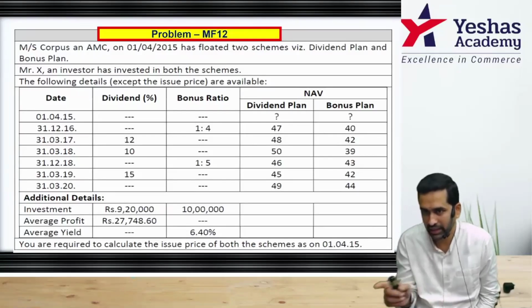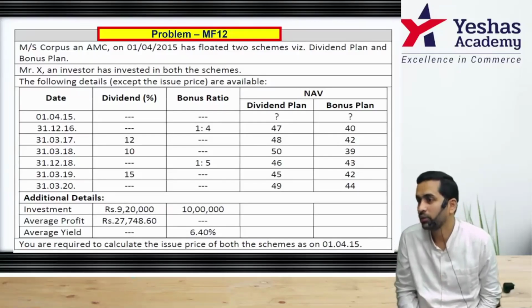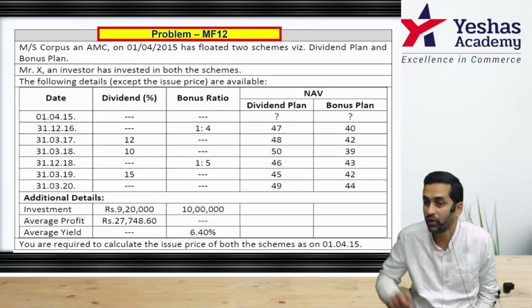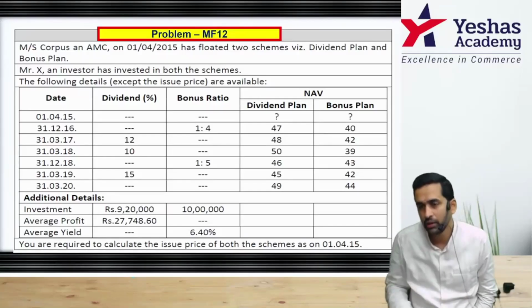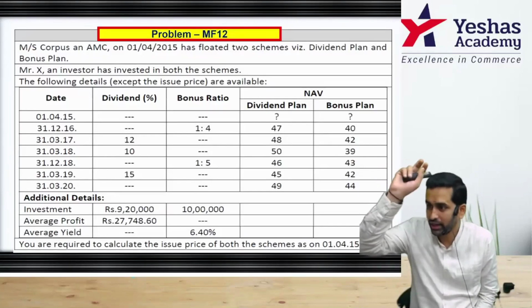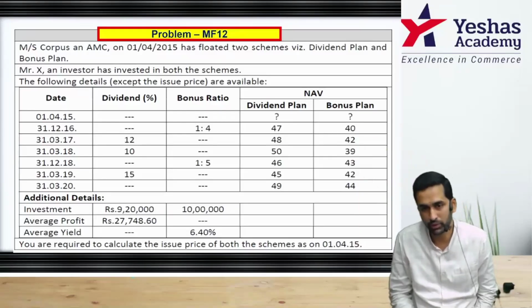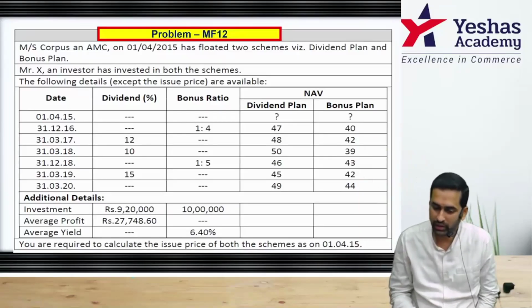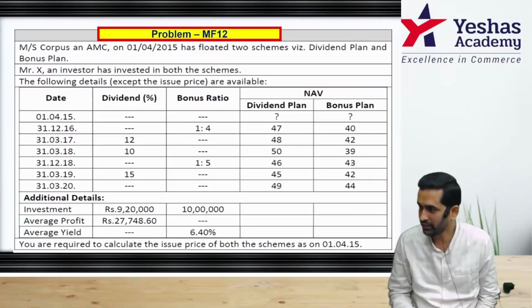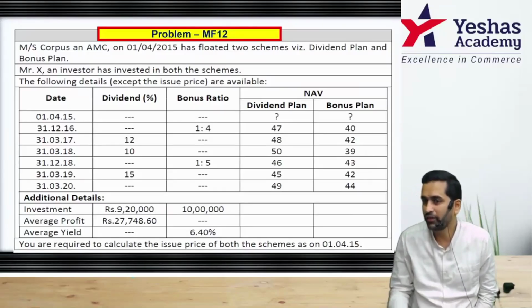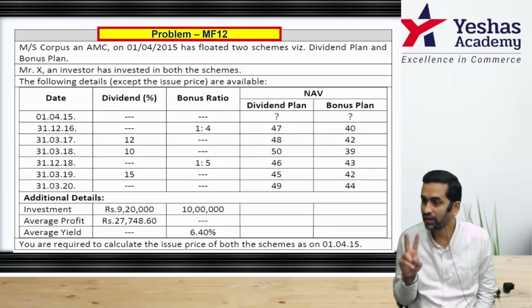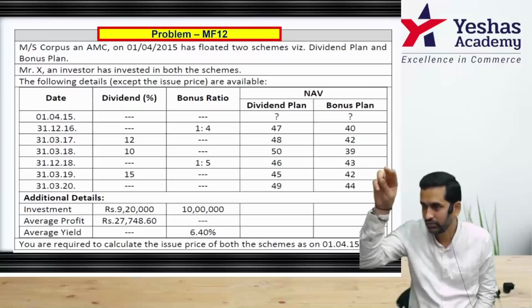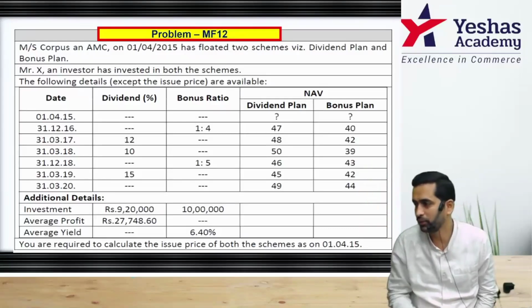That means this number in Calci, if you divide by 49, you will get to know how many units he had on the day of redemption. This many units he has sold. But question is not this. Question is how many units he bought at what rate. Able to follow? Out of that also we already have one number, investment 9,20,000 rupees. That means if I can find out one of the two, either number of units he purchased or NAV on the starting day, if you get one of the two, the other number you can calculate.